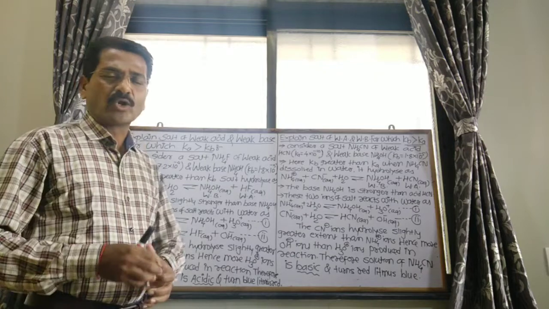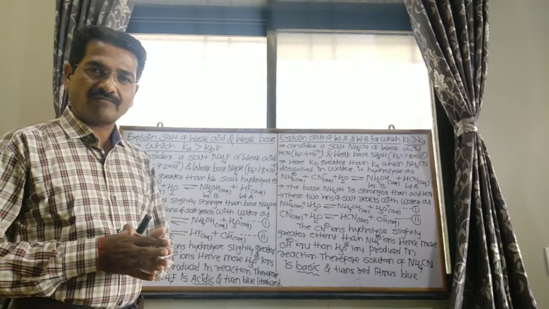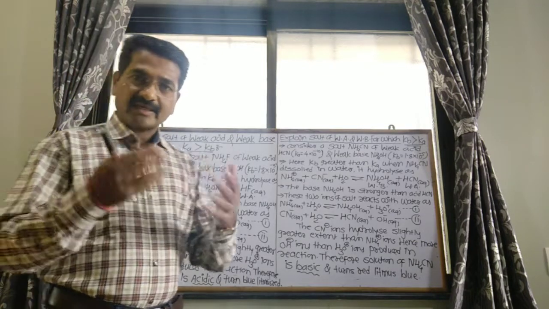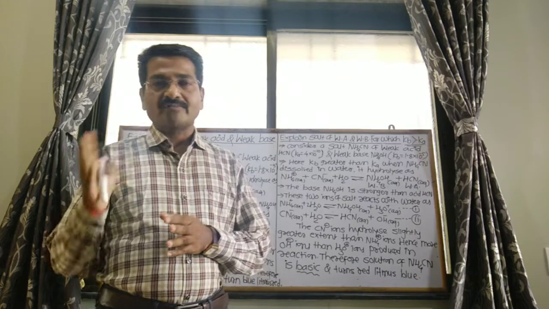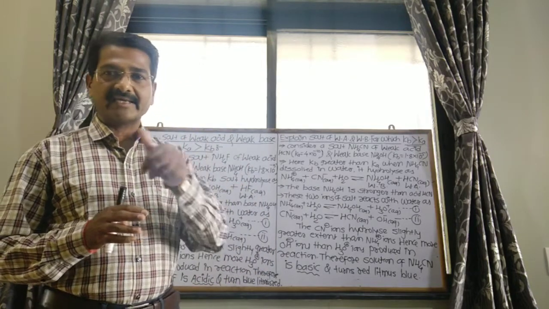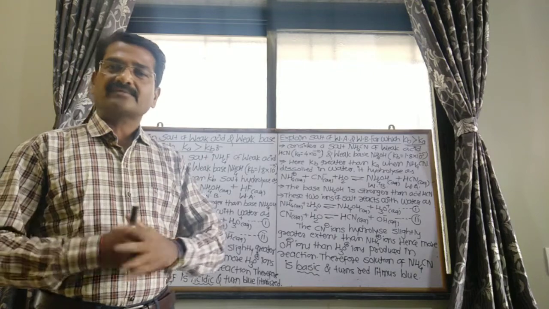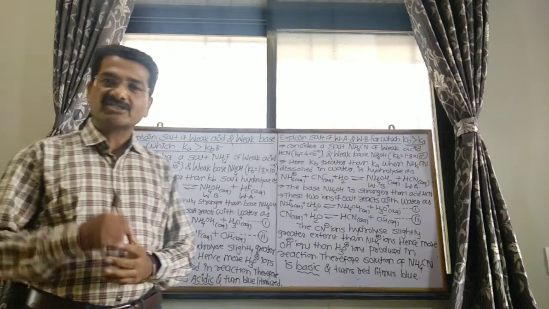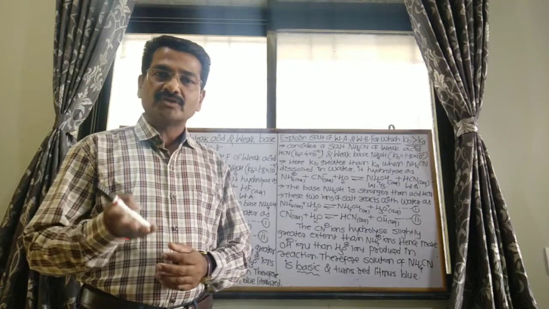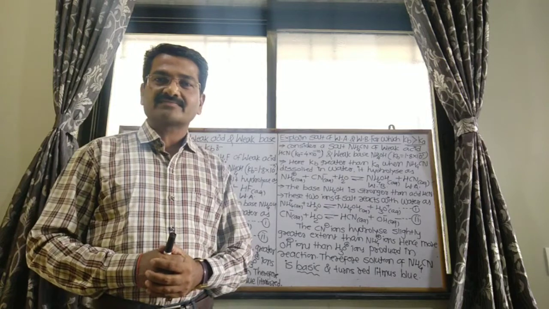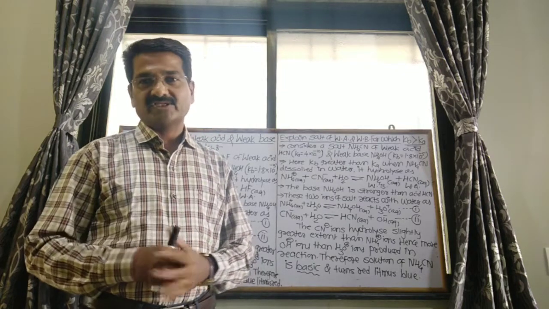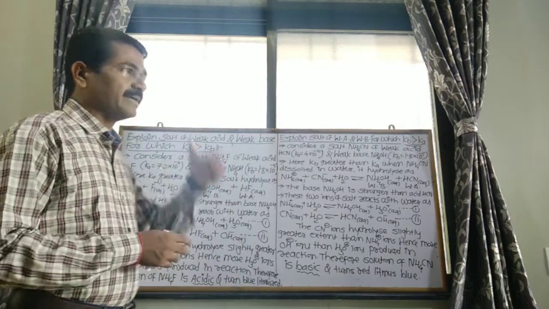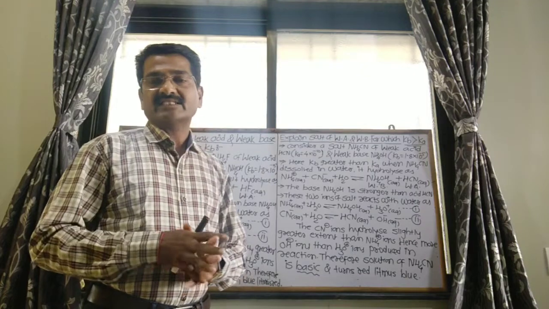But in the last hydrolysis, that is the hydrolysis of salt of weak acid and weak base, you remember the last point given for weak acid and weak base. If Ka is greater than Kb, then it is acidic in nature. If Kb is greater than Ka, then it is basic in nature. And if both Ka and Kb are equal, then it is neutral in nature. Depending upon that, this concept is given in this class.